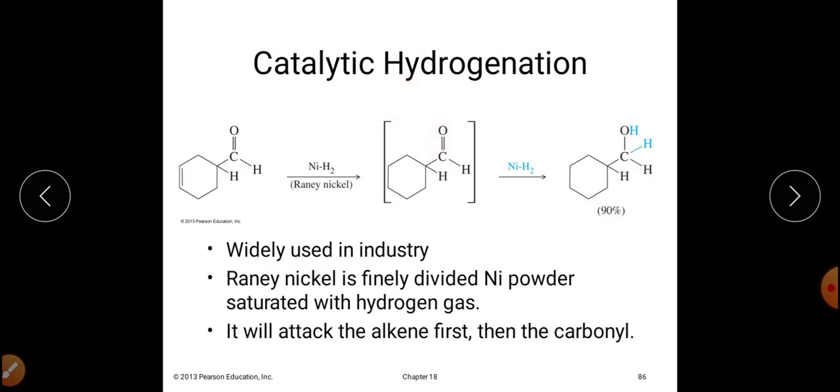In the intermediate, first of all the Raney nickel attacks this carbon-carbon multiple bond. So first of all, the double bond will get reduced to a carbon-carbon single bond, and then there will be further attack on the carbonyl carbon. So it will reduce the double bond as well as the carbonyl carbon and will get converted into this particular alcohol. So this is also the beauty of this reaction, that it forms this particular type of compound.